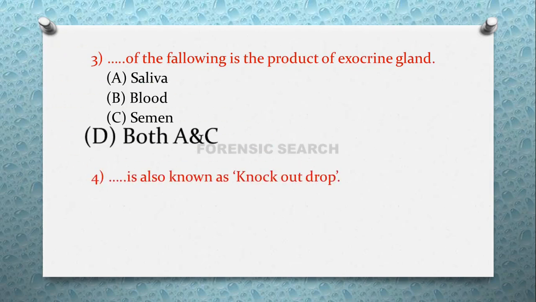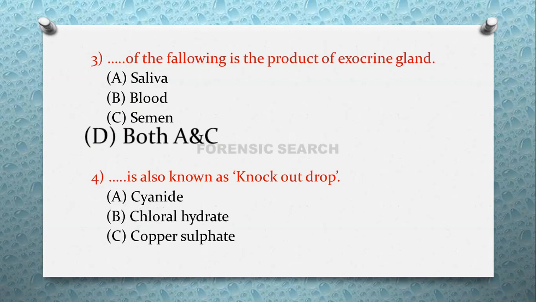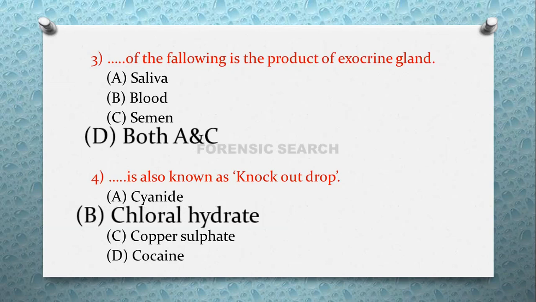Then the next question is: dash dash is also known as knockout drop. This question was asked a number of times in NET JRF examination. Option A is cyanide, option B chloral hydrate, option C copper sulfate, and option D cocaine. The correct answer of this question is option B, that is chloral hydrate is also known as knockout drop.